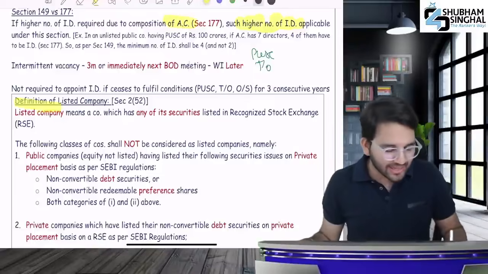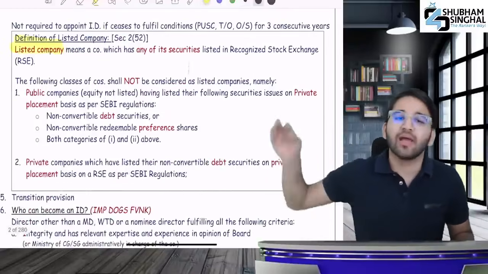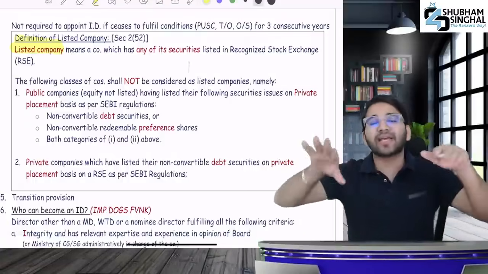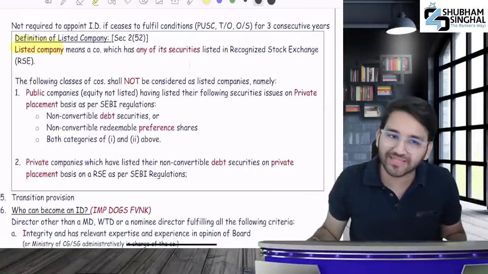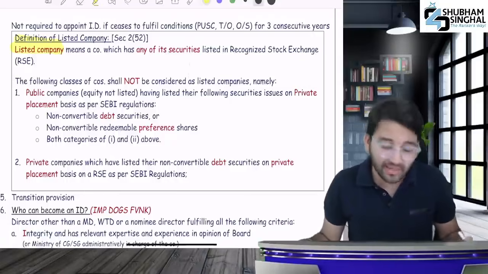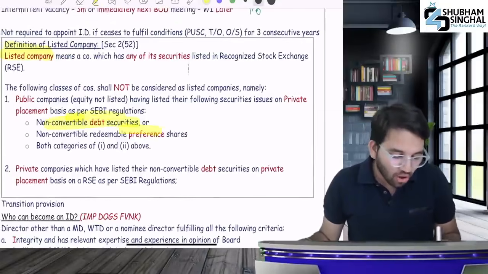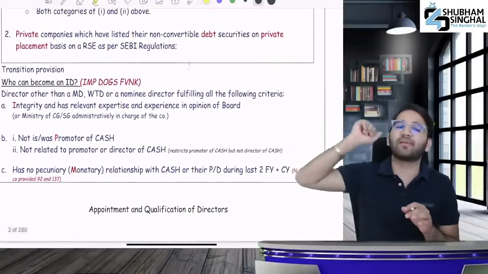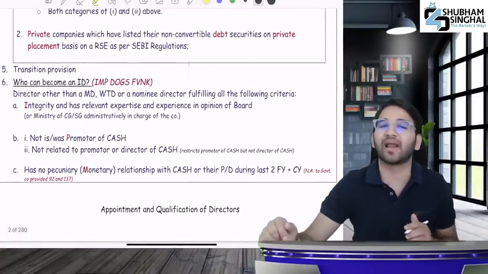After that, listen, the listed company definition is not very important. You just need to know that in the definition of a listed company, earlier if all securities were listed on a recognized stock exchange, then you would be considered a listed company, but now they have removed 2 types of securities. If your non-convertible debt and your preference shares are listed, then it won't be considered a listed company. You can read this in detail, but this is included for knowledge.